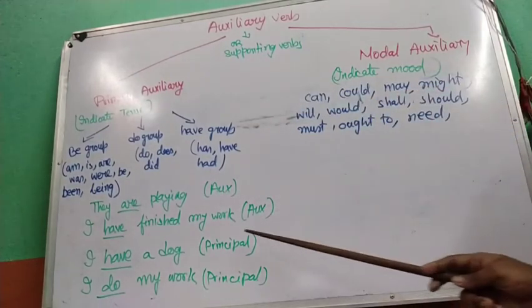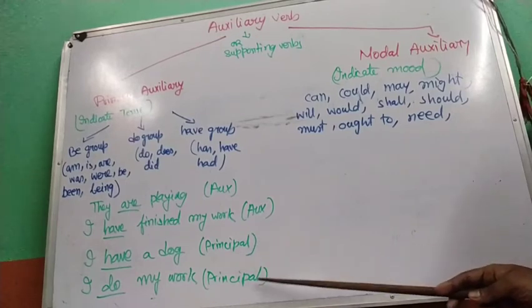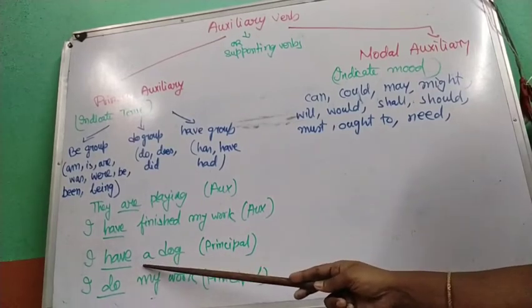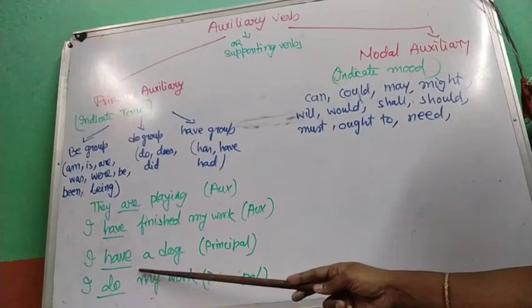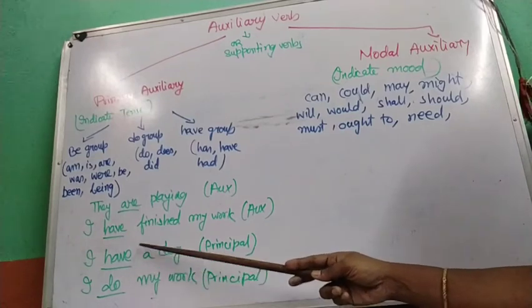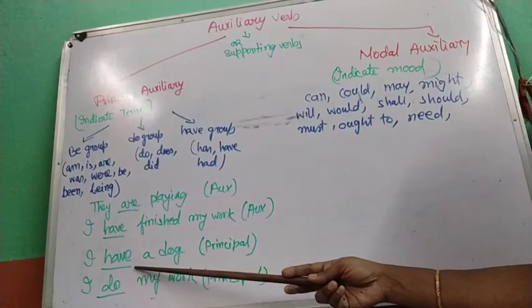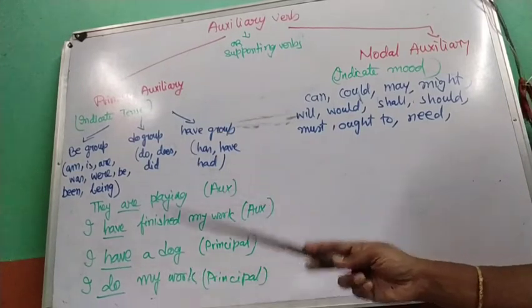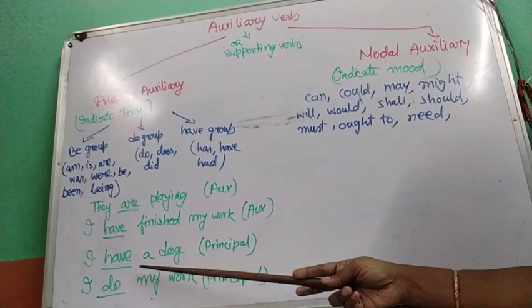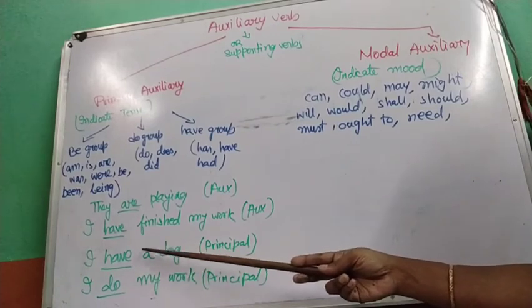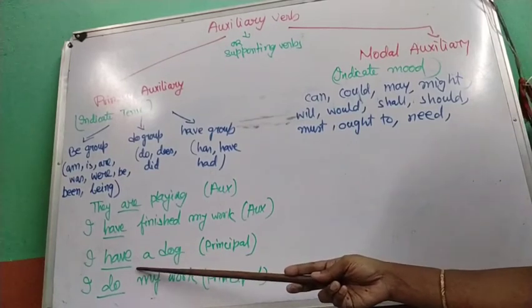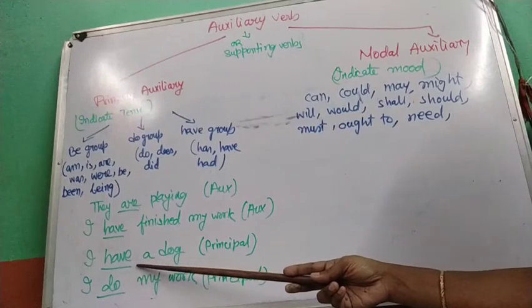Now see, in these two sentences have is used and do is used, but there is no principal verb here. I have a dog. There is only one verb, have, which belongs to have group. But since there is no other verb, we cannot consider this have to be an auxiliary verb.